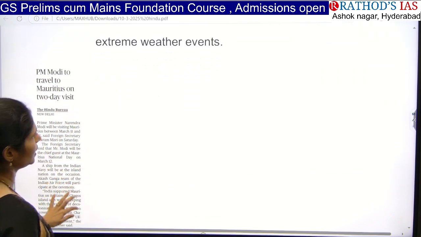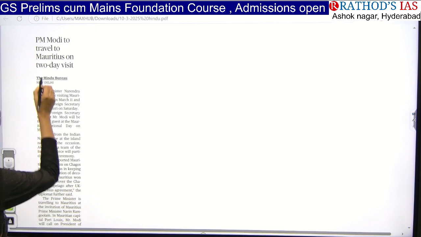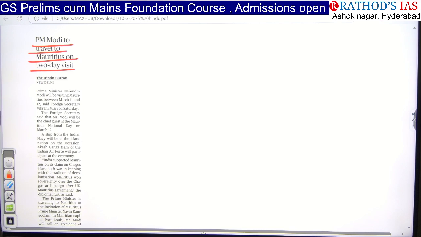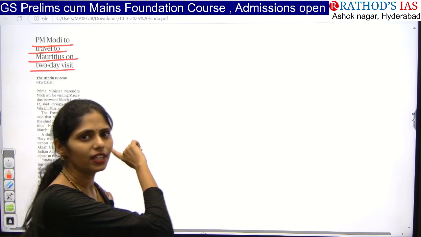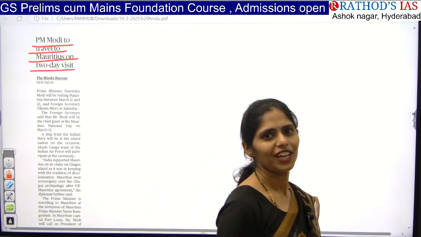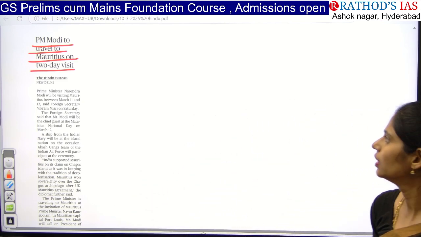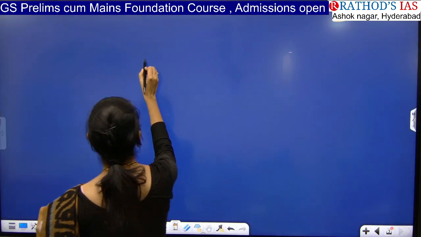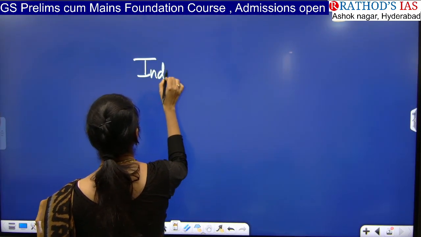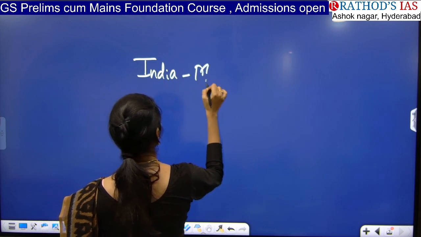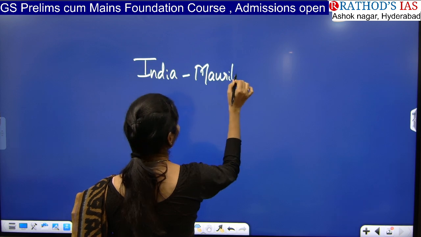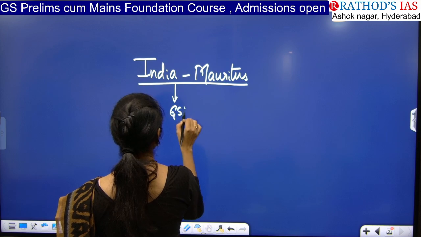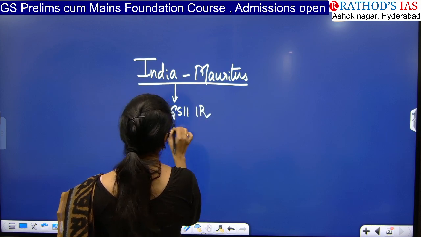Okay, now let us see the next article. The title says PM Modi to travel to Mauritius on 2-day visit. From here we are going to see today's article. So here again one more international relations article. This article is about India Mauritius. This article is important for your GS paper 2 under international relations.